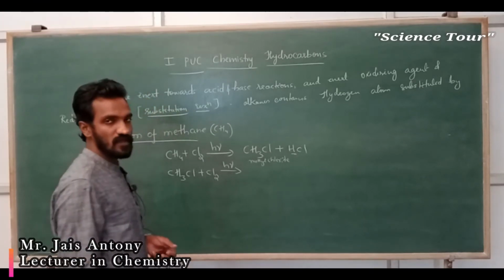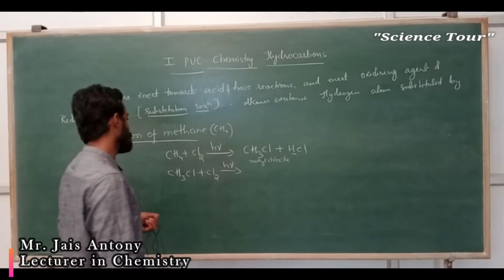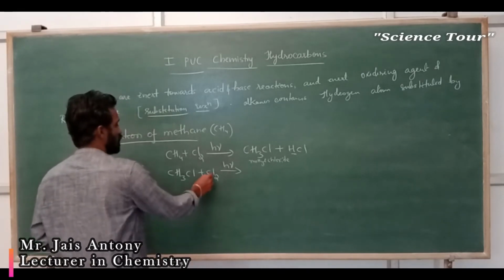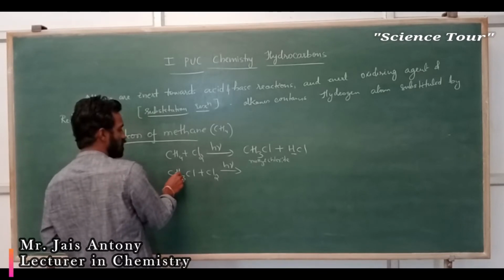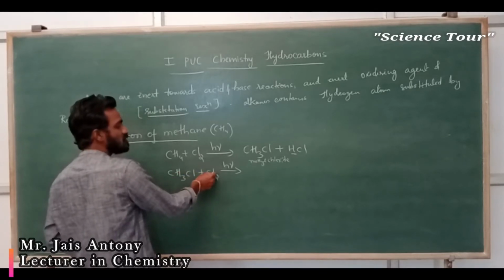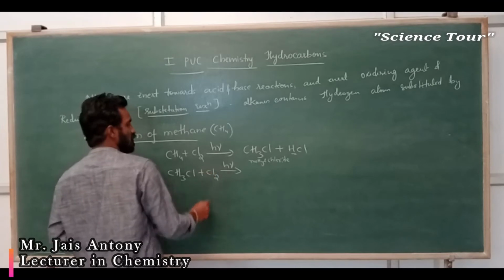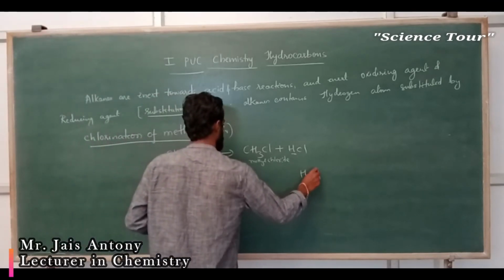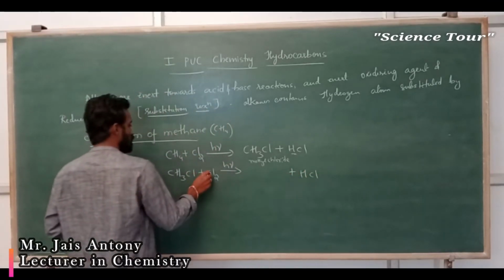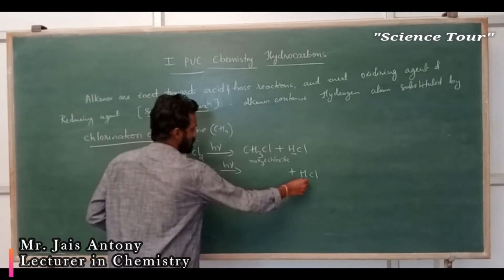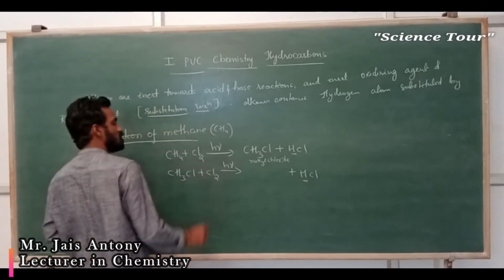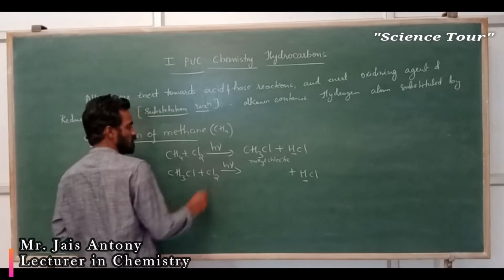Both are the same, chloromethane or methyl chloride. One chlorine replaces H in this, and the replaced H combines with a chlorine, and you get one product, HCl, my dear students. Another chlorine comes and adds, one H is replaced and joins with a chlorine atom. Correct? Now two chlorine atoms are there.